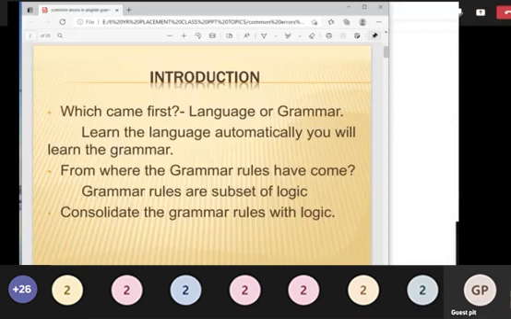Okay, so learn the language, automatically you will learn the grammar. See, in spoken English, we use a lot of sentences without knowing, oh, this is the rule of that particular grammar. So that's why we are using it like this without knowing. In spoken English, we have been using so many sentences, good phrases. Okay, we are not native speakers of the English language, but since we have been hearing the language from our childhood, we are using it correctly in our spoken English. Okay, so first you must learn the language correctly, because it takes hardly 3 months' time, and you people are living with technology. You have so many.